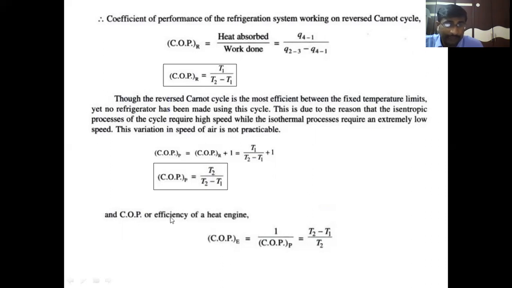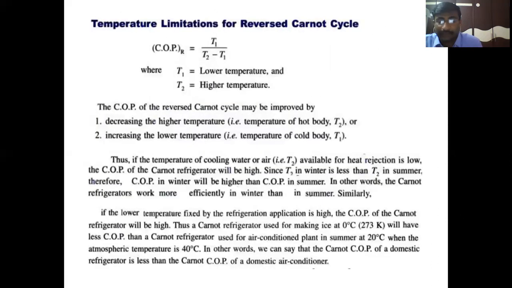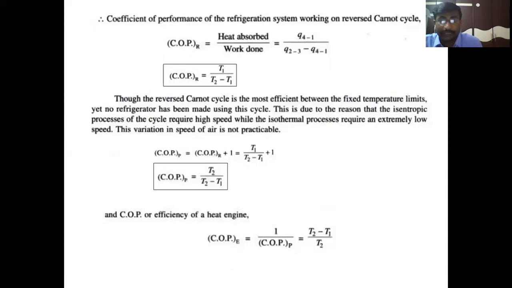In a similar way, the COP or efficiency of a heat engine can be written as the reciprocal of the COP of pump. The reciprocal of the coefficient of performance of pump is also called the efficiency of a heat engine. Therefore, T2 minus T1 by T2. If we reciprocate this, T2 minus T1 by T2 is the formula to calculate the efficiency of a heat engine which works between the same temperature limits. Clear, students? This is about the Carnot cycle, the reversible Carnot cycle.